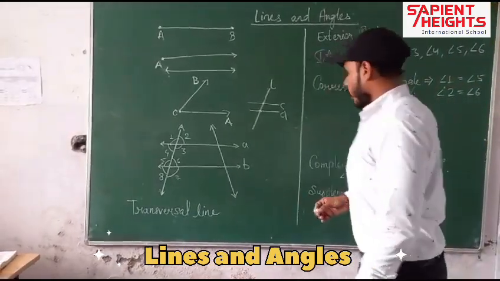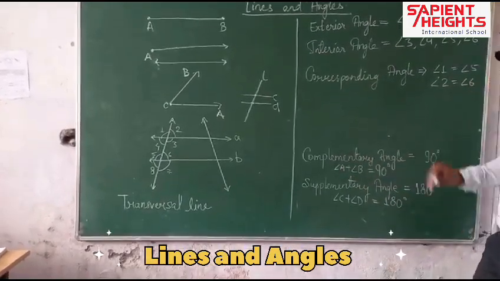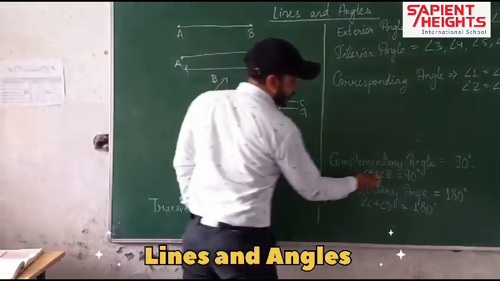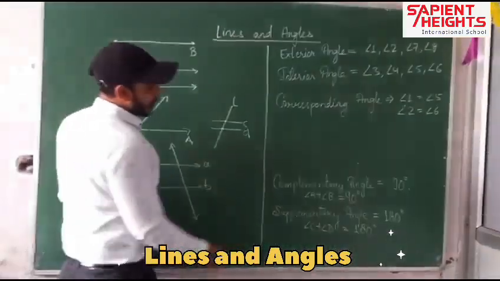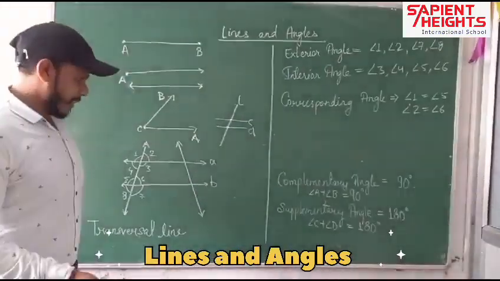Now here are some other types of angles also. Complementary angles are when the sum of two angles is equal to 90 degrees.